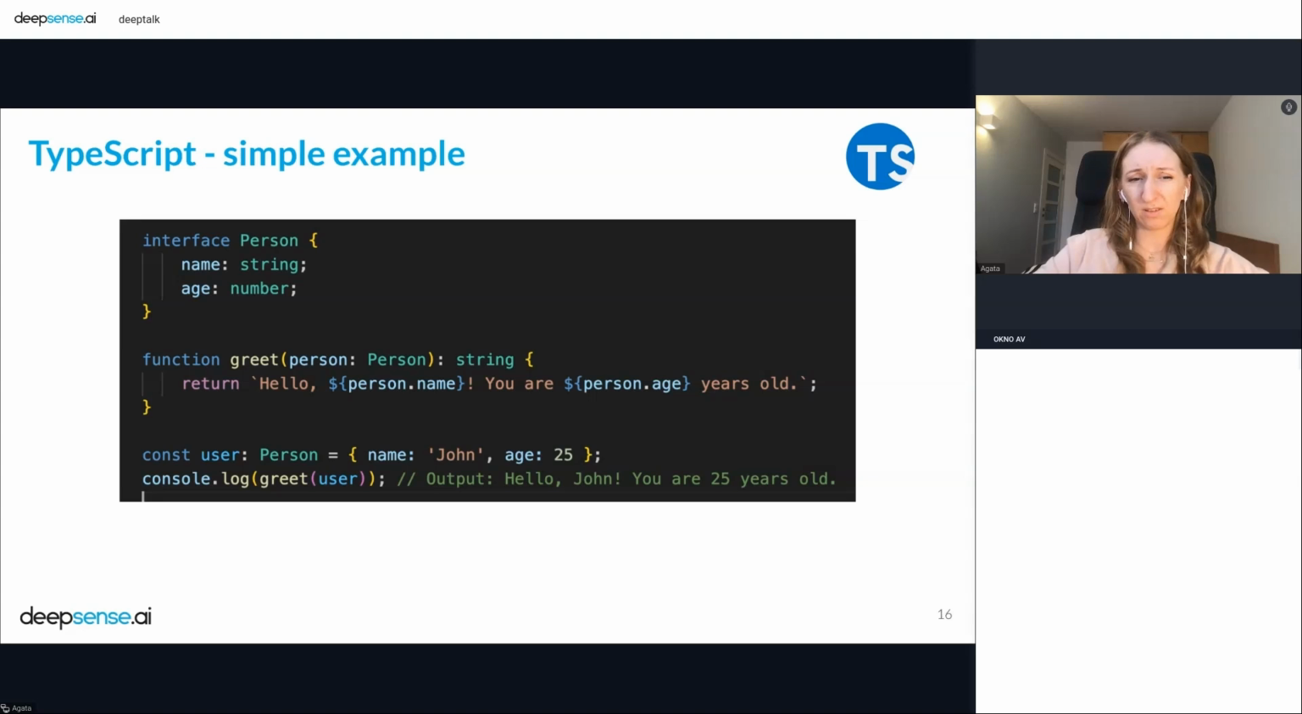And here I have a simple function in JavaScript. And as you can see, this function is waiting for some object. And this object is described by an interface. As you can see here, we have two properties: name should be a string and age should be a number. And what is returned from this function should be a string.